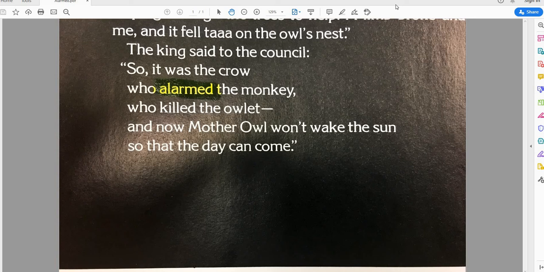Because, now I know an alarm, I have to set my alarm every morning and it wakes me up. But I'm not sure this is the same kind of alarm. So I'm going to read it and see.